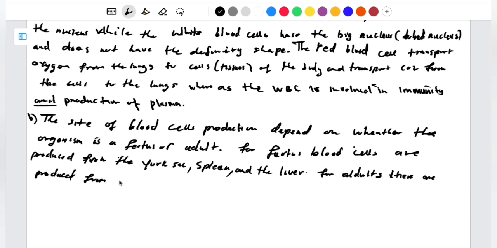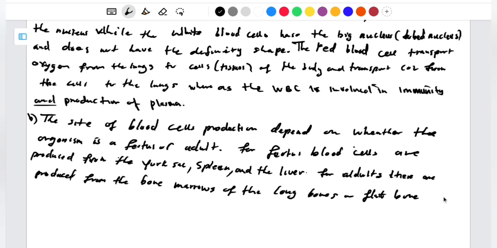So they are produced from the bone marrow. So these bone marrows, like I said, can be the yellow bone marrow or the red bone marrow. So from the bone marrows of the long bones or flat bones. So we're done with the site.